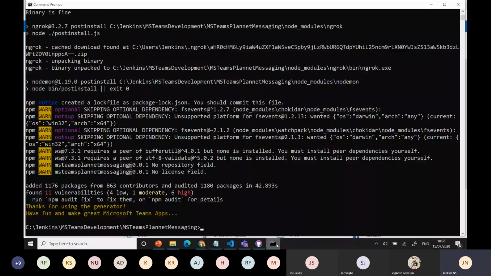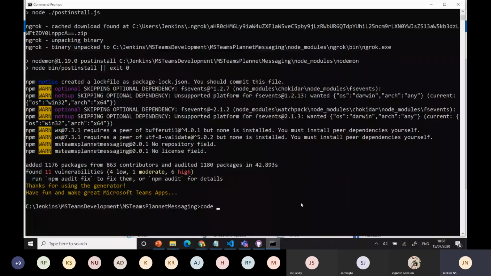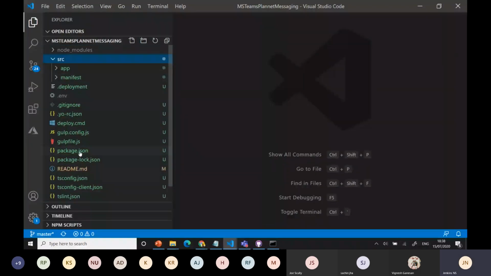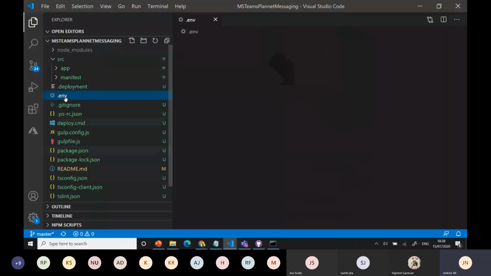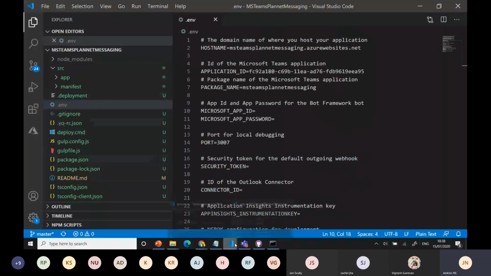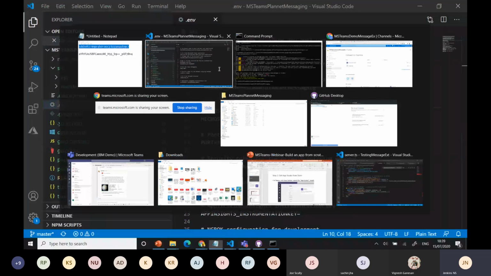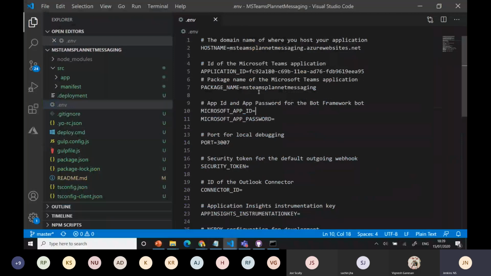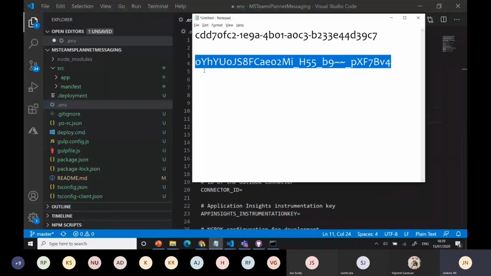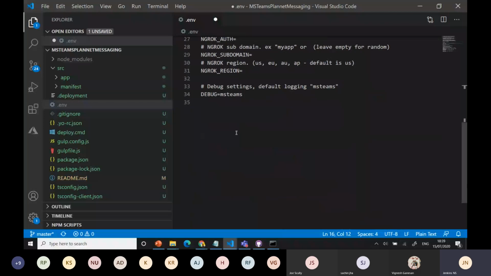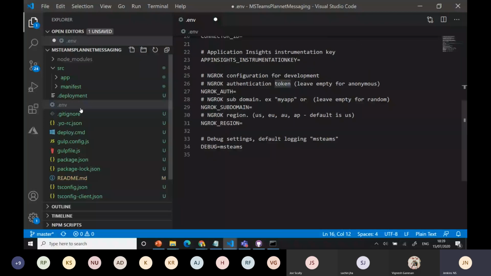I'll go to code, I'm going to add some code for that. By default, it will create like this, nothing will be there. The only thing you need to do is the environment part. You need to add these IDs, whatever ID you are passing, and this can dynamically change. Add the ID here, and you have to use the secret ID also. Both are ready. When the connectors and everything are live, you can do it then. Otherwise, this is enough.